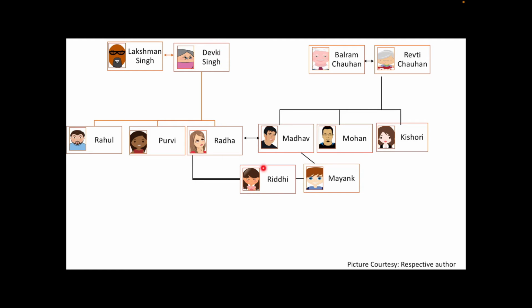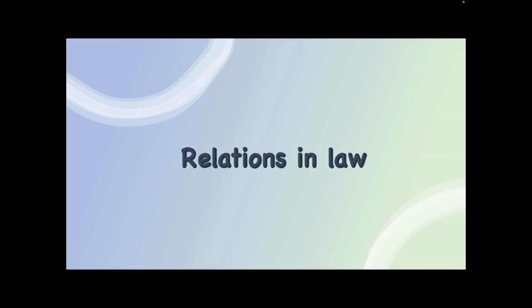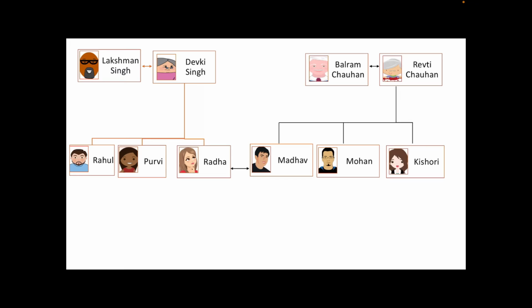So this way when you go, you say they are grandparents, and this way when you are going, you say they are grandchildren. This way mother, father, and this way children. Uncle, aunt, and their children will be cousins, and these both are niece and nephew of these 4 people: Rahul, Purvi, Mohan and Kishori. Clear? Next, let's see relations in law. We have the same flow chart.